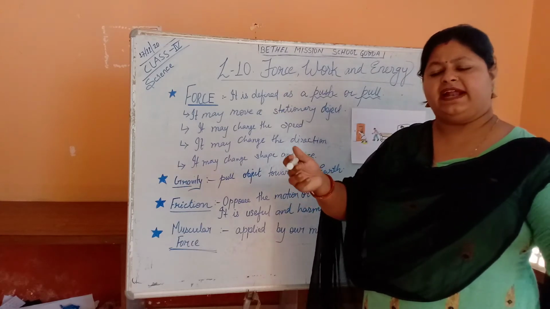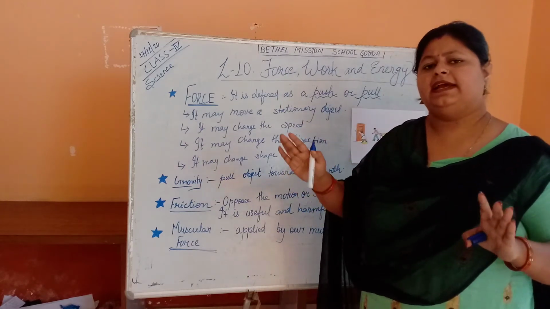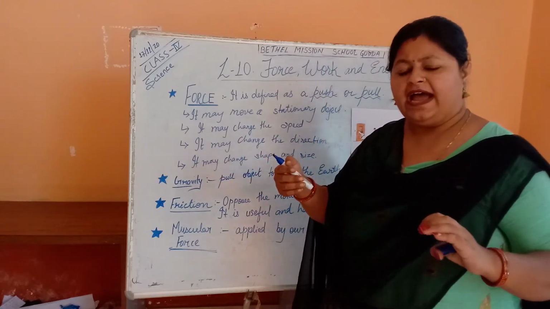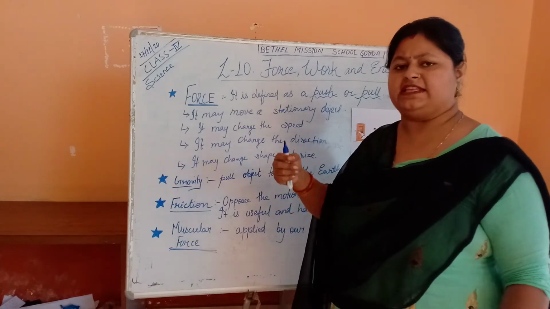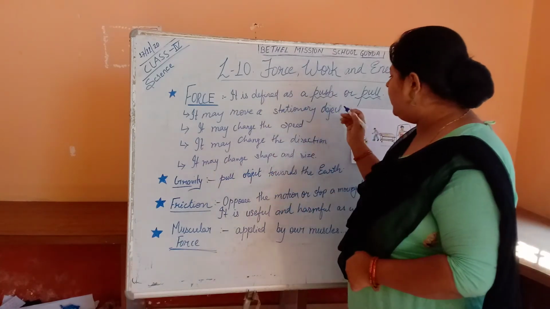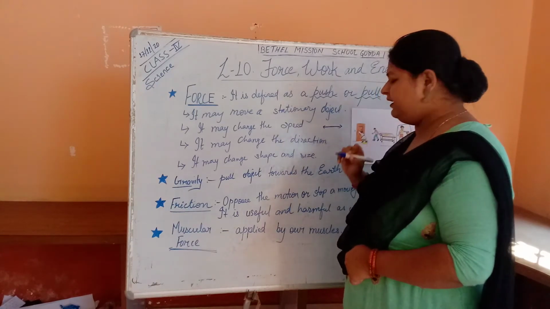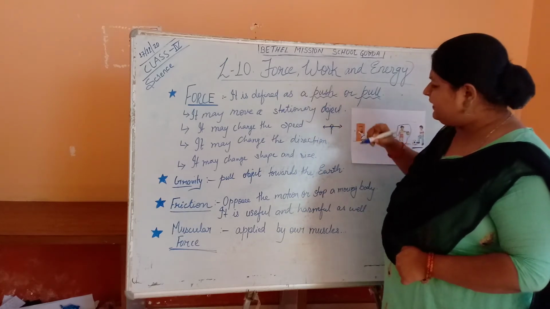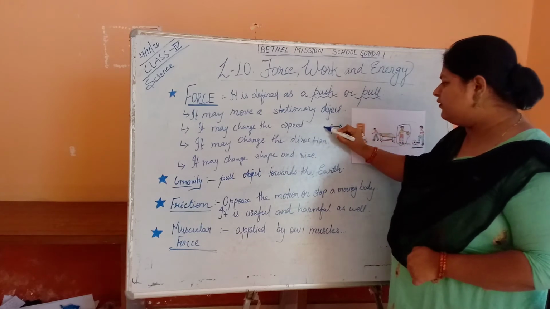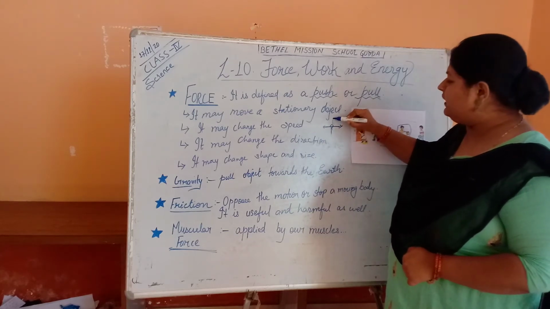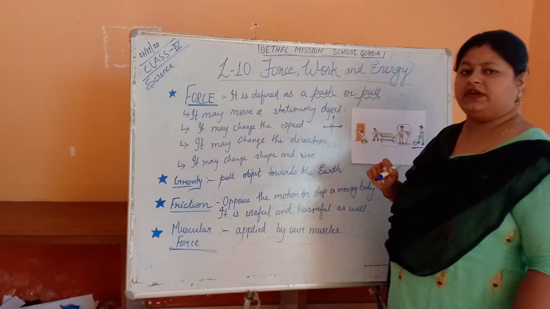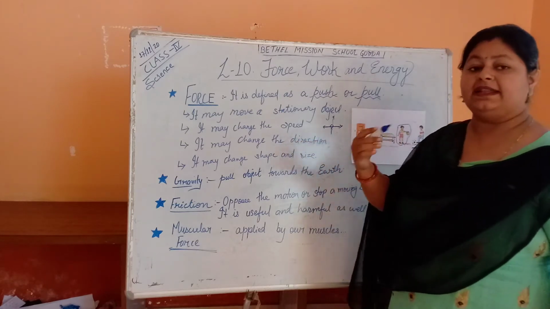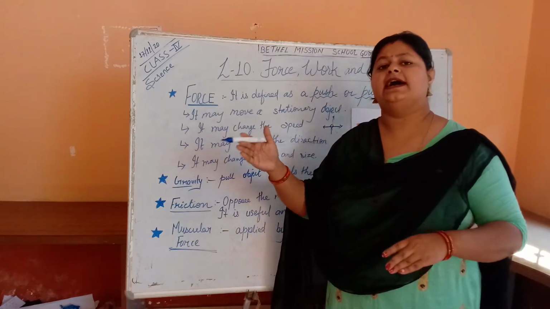Just take an example that two boys are playing with a football. They are passing the ball to each other. Now a third person goes and kicks the ball with a very high speed. The ball was moving from this direction to this direction, and you just go and kick it. What will happen? The ball will not go in the same direction. The ball will go in the opposite direction. It shows that when we apply force, the object may change its direction.